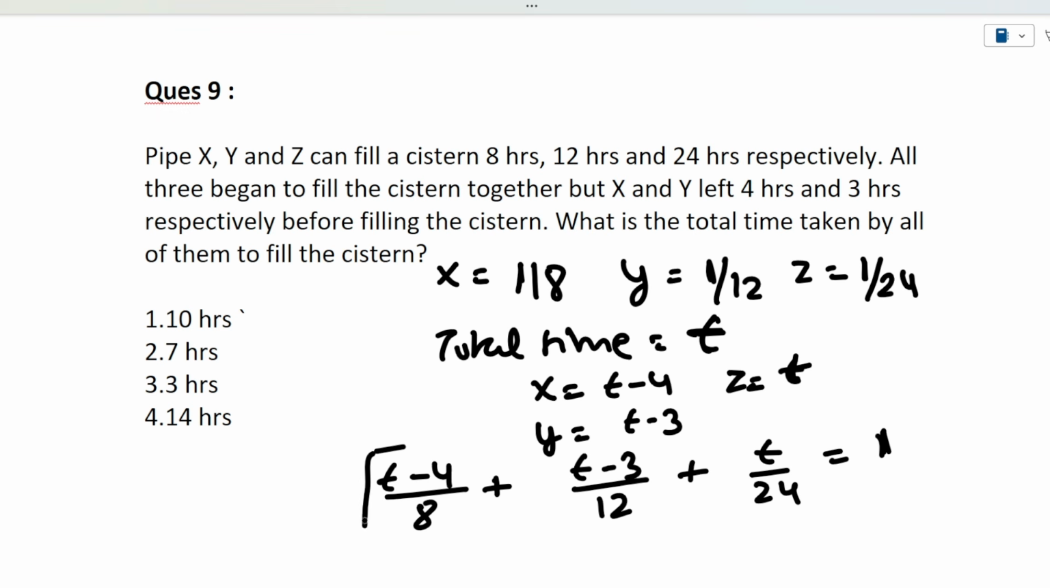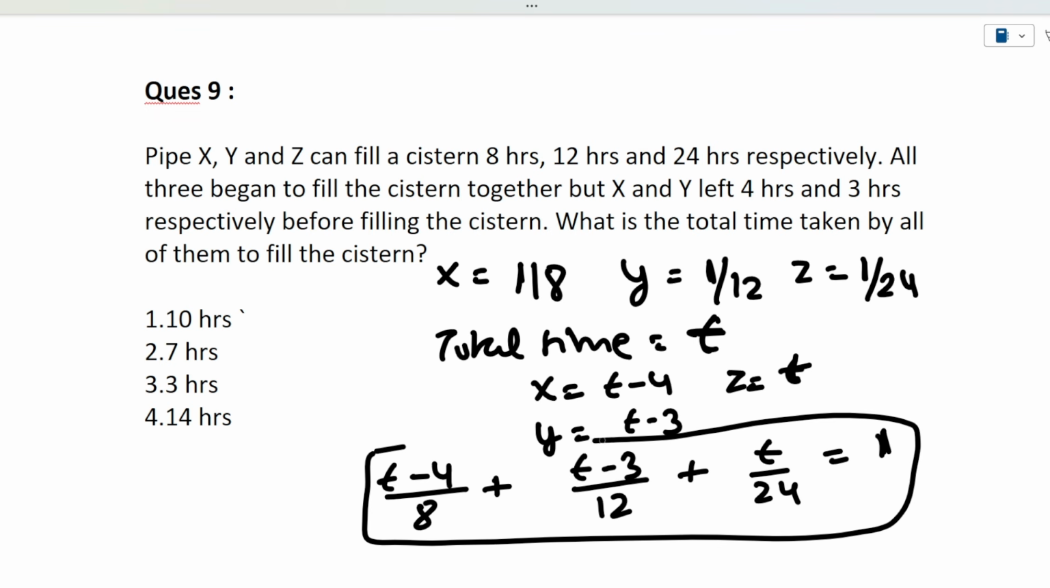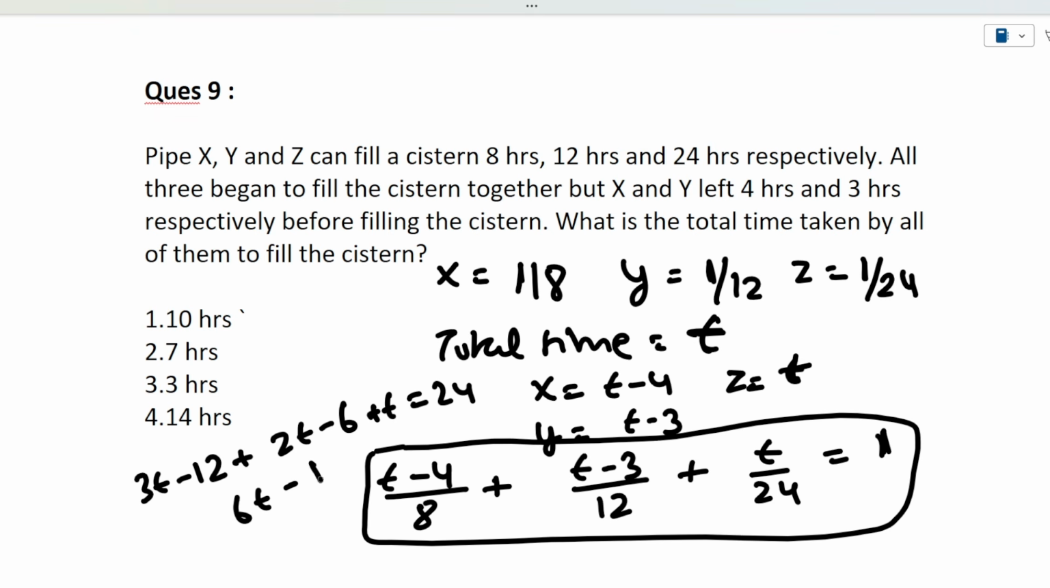So this is the equation that we need to solve. Now if I talk about the LCM, we need to take 8, 12, 24, and the LCM will be 24. So if I try to solve the equation here, it will be 3t minus 12 plus 2t minus 6 plus t equivalent to 24. Let's solve this equation. 3t, 5t, and 6t, minus 18 equivalent to 24.